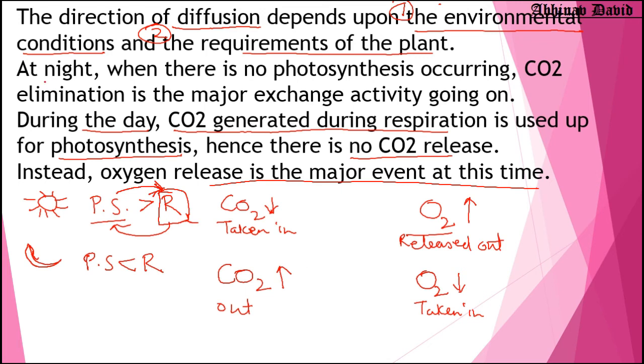So at night, what is written here? At night, when there is no photosynthesis occurring, CO2 elimination means CO2 is sent out. It is going out of the plant. So CO2 elimination is the major exchange activity going on. It means CO2 is given out and oxygen is taken in. So this is a very simple flow chart, which helps you to understand what is happening during the daytime as well as during the night time.